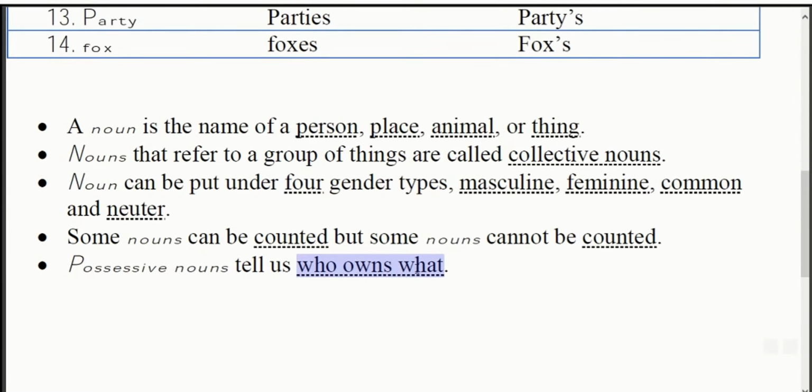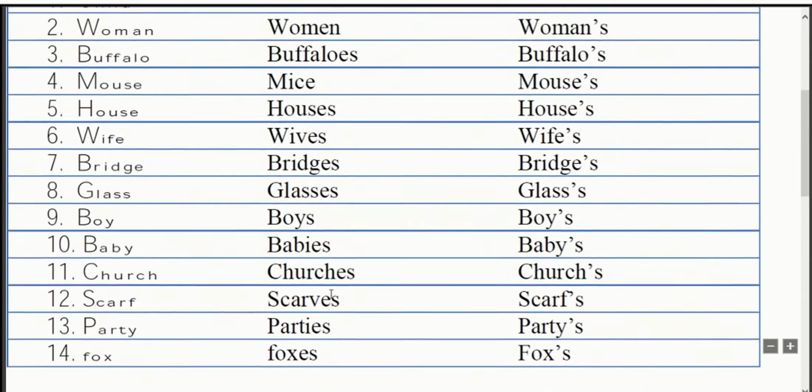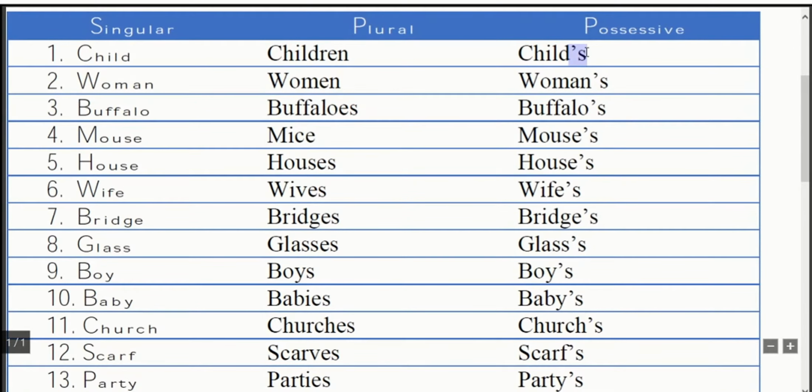Who owns what? If I have a computer, it will be my computer. For example, if I use my name, it will be Savio's computer. How we put over here apostrophe S. Now we will not see the plural column. We will only see singular and possessive. Child, child's. I'll give you an example with a sentence. The toy of the child will turn to the child's toy.